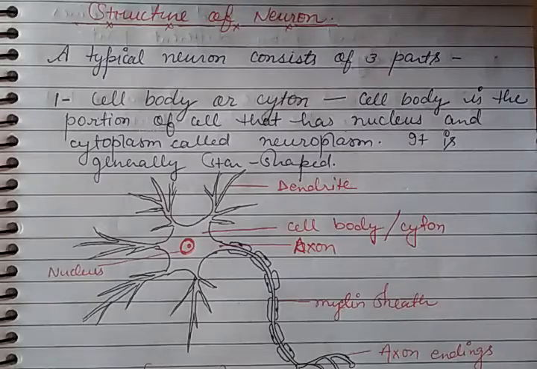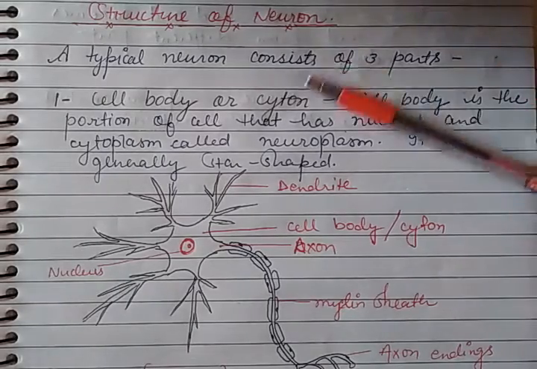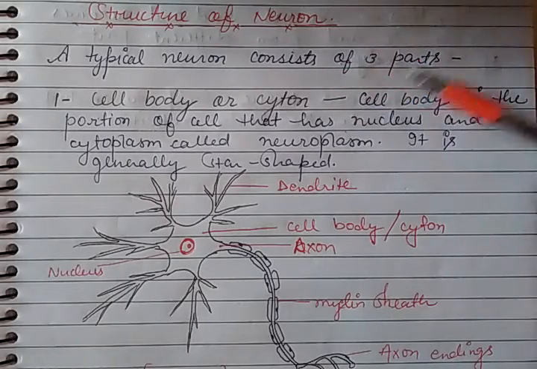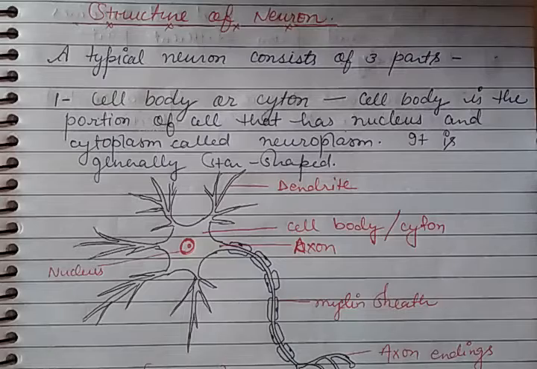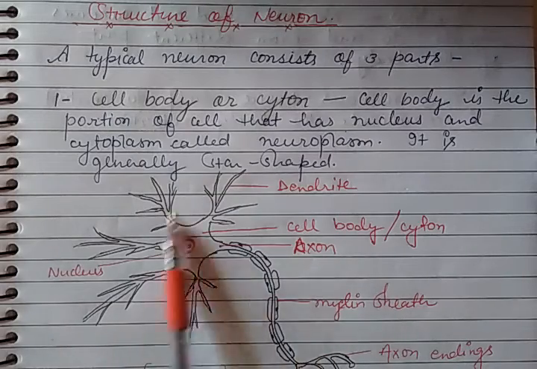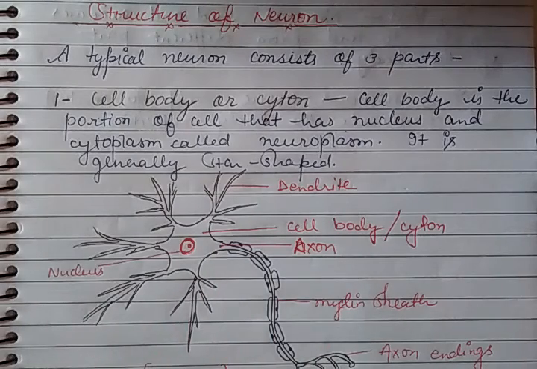Now we will discuss the structure of the neuron. If you see the structure of a nerve cell or neuron, you will find there are three parts which are found in the nerve cell. First of all, you should know that the nerve cell is an elongated cell. This is the diagram of a nerve cell or neuron.